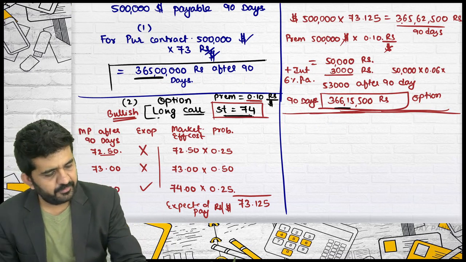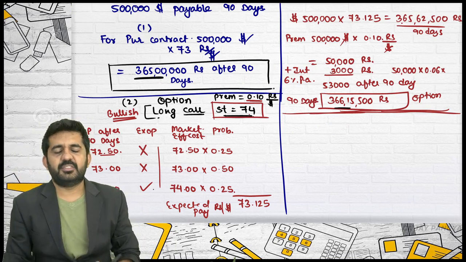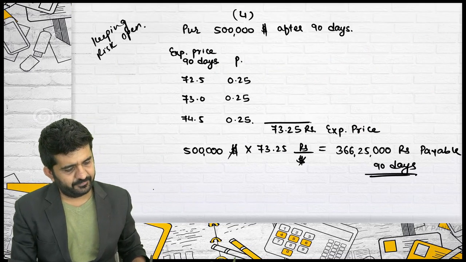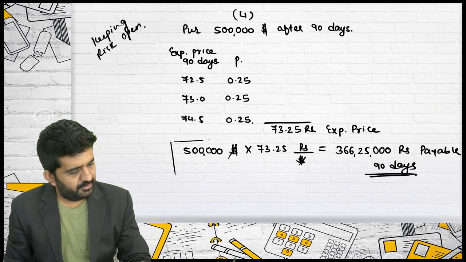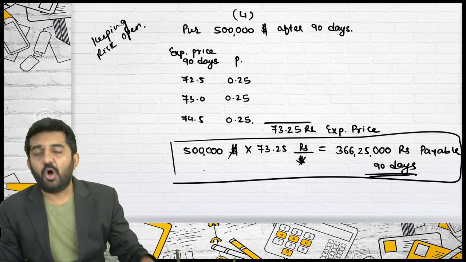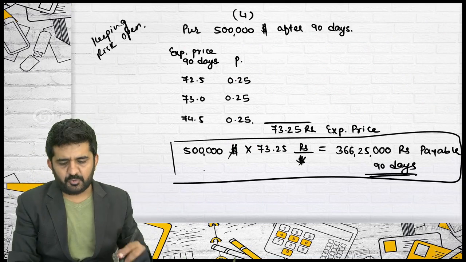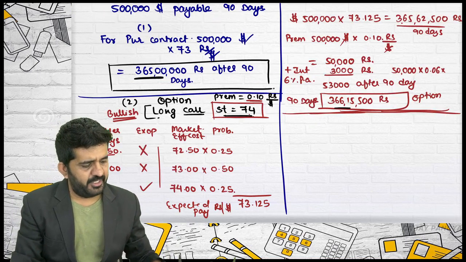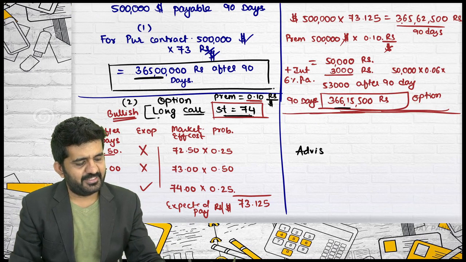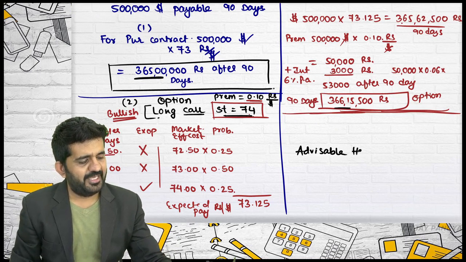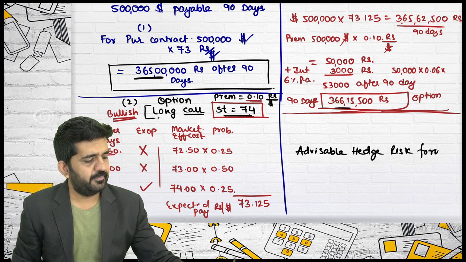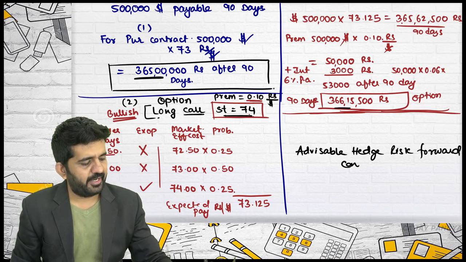3 crore 65 lakh, is it not? It should be compared with all. And which will be your option? It is advisable to take a forward contract. It is advisable to hedge your risk by a forward contract.